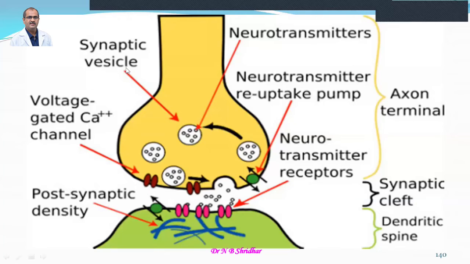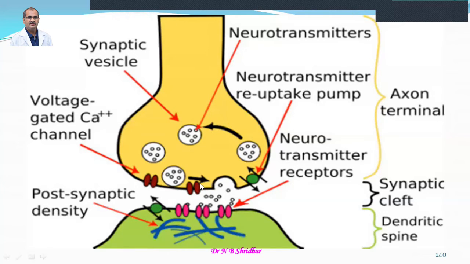Yeah, here you can very clearly see that whatever I have explained in the previous slides is diagrammatically represented. So this is the presynaptic membrane. Then these are the synaptic vesicles. Synaptic vesicles contain the neurotransmitter.